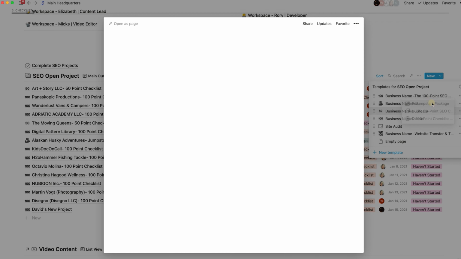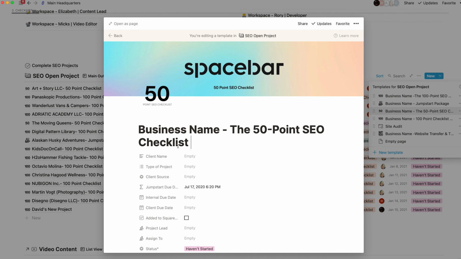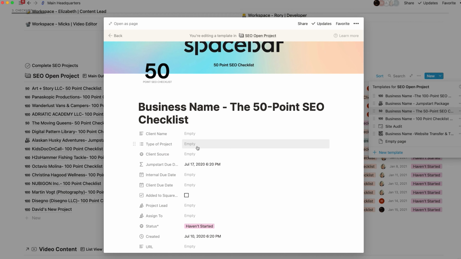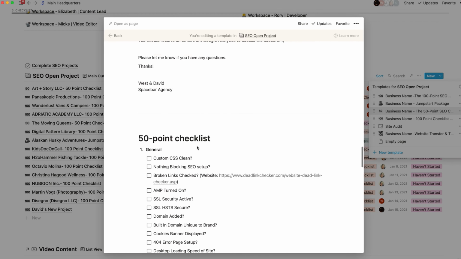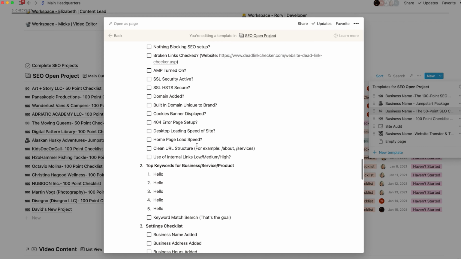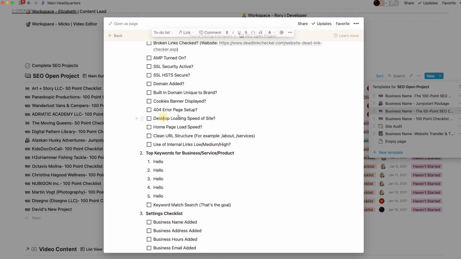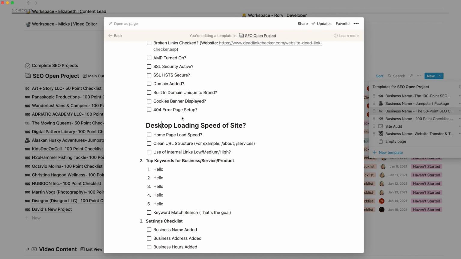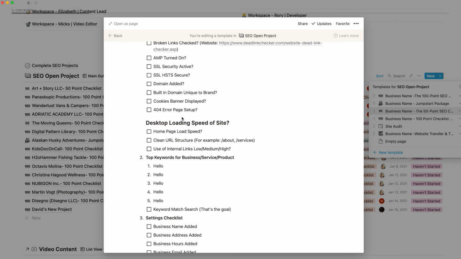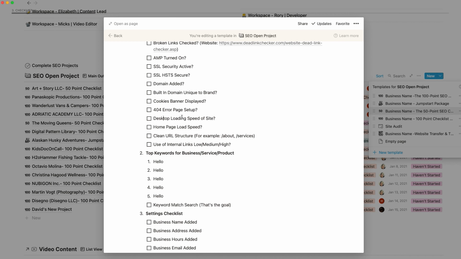But if I go in here and I click edit, you'll see this is a template. If I make one change here, it will change the template for all future cases of this template when it's used. But I could come in here and you see there's these checkboxes, and you're like, so how do you create all these checkboxes? Well, you could come in here and easily just create checkboxes. So I'm gonna show you what you could create, all these different settings. So that's heading 1, 2, 3. Then there's a checkbox, and then there's a bullet point, and then there's a number list, and then there's a drop down, which is pretty cool.